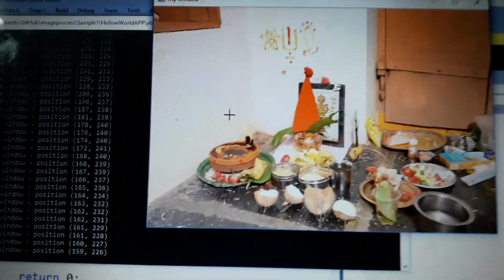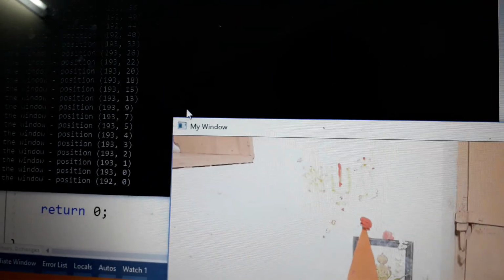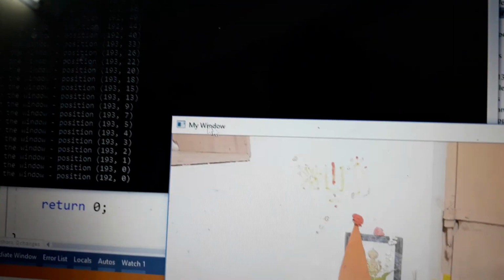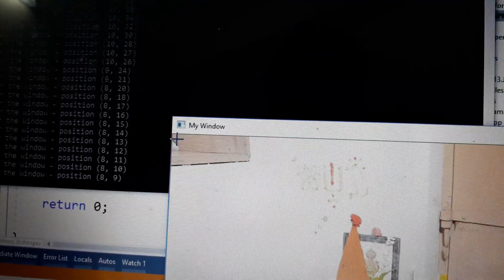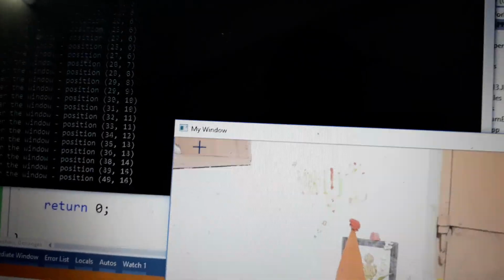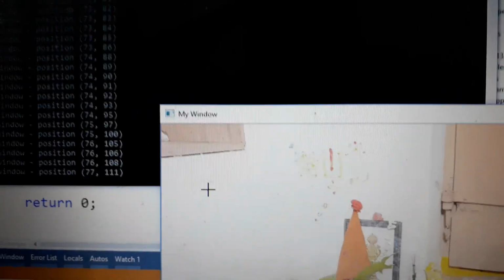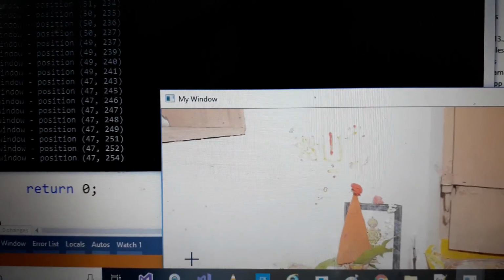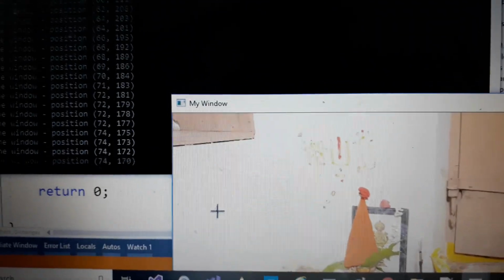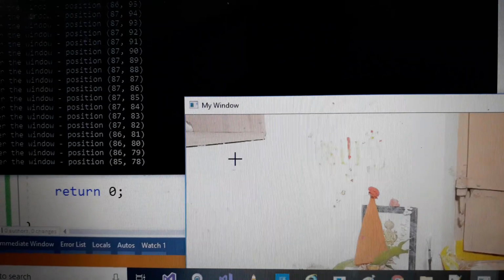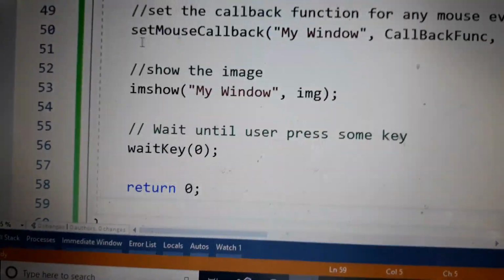Basically, what I would like to show here is the coordinates. Here the x coordinate is like this, and the y coordinate is this. If you put the mouse here, this is the needle. Now x is increasing while I am moving to the right, towards the upper corner of the window. If I move downwards, then the y axis is increasing. This way we can capture mouse events in OpenCV. The major key function is set mouse callback.